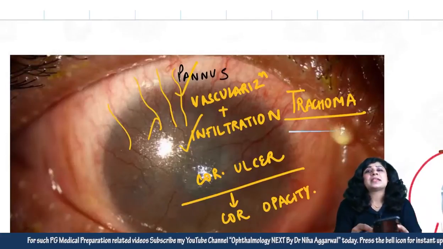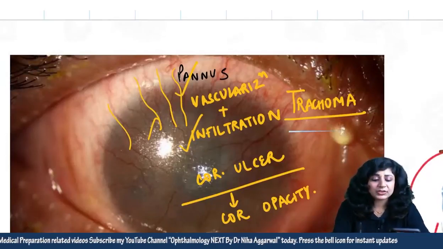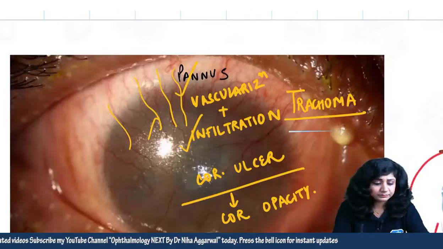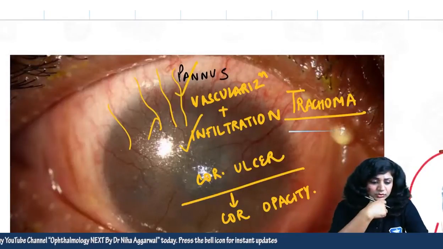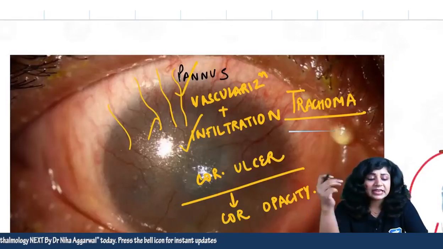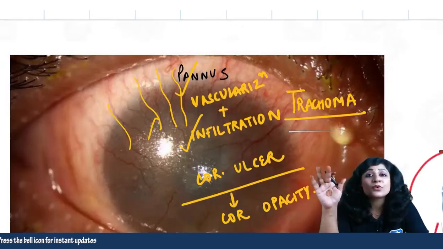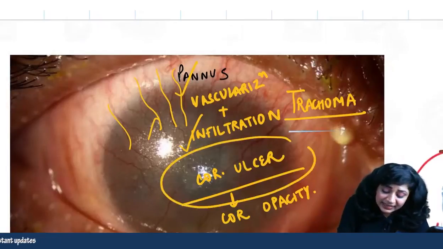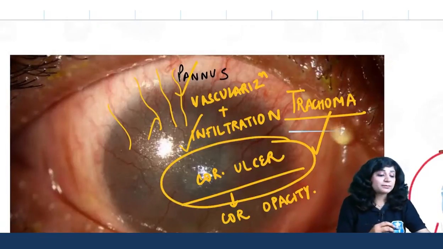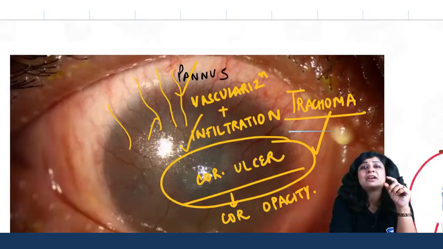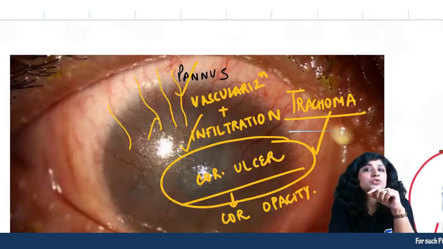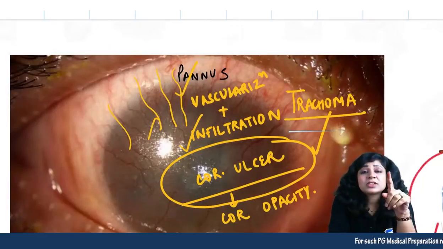Now my question remains the same. What is the complication of trachoma? Somebody says corneal opacity, entropion and scarring. No, guys, no. It is the corneal ulcer. See, it is such an important topic and still you have a doubt. That is why I kept a session today. Now, that is the difference.